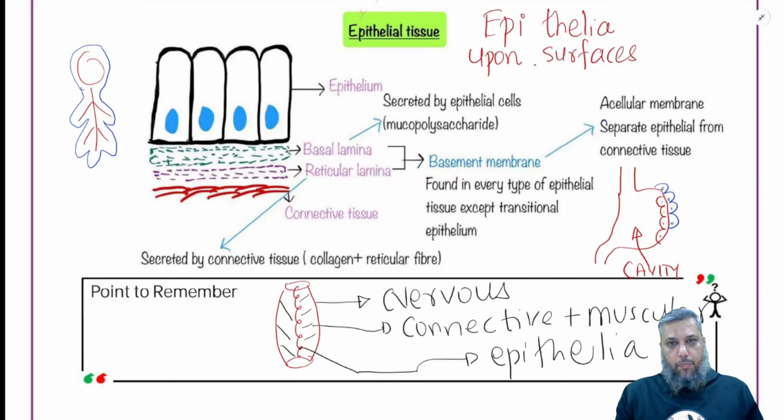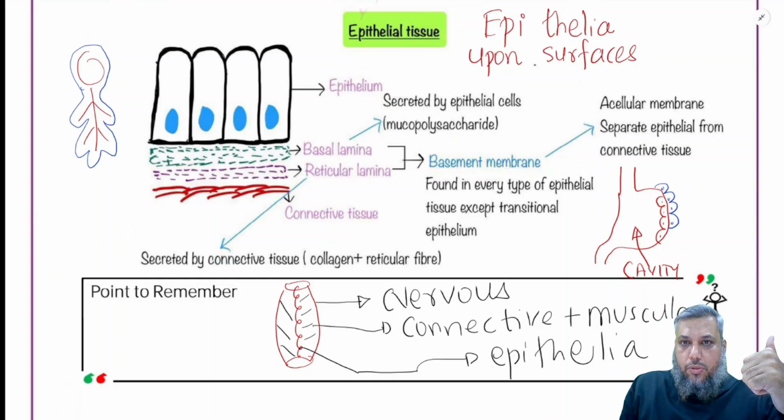up to the epithelia. So in short, epithelial tissues are the covering tissues. They are upon the surfaces of the connective tissues. They line the external and the internal free surfaces of the organs as well as the organisms. They are present on a basement membrane, and they are mostly avascular tissues.